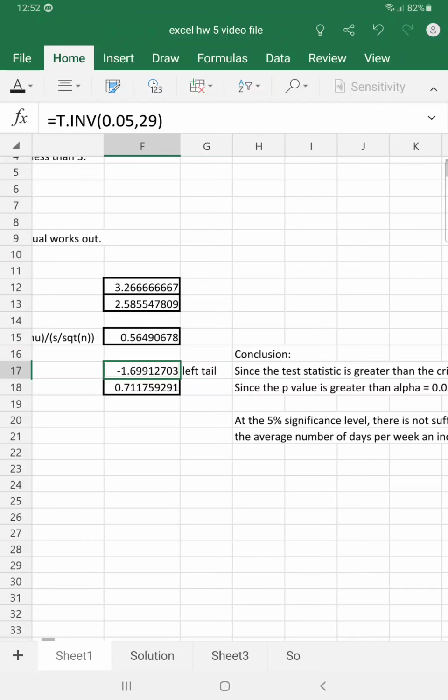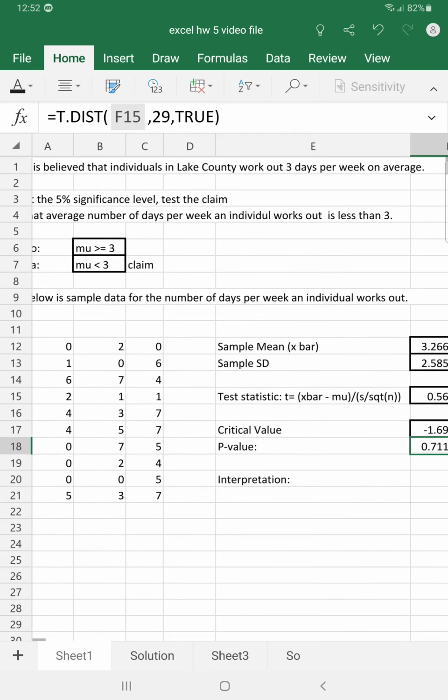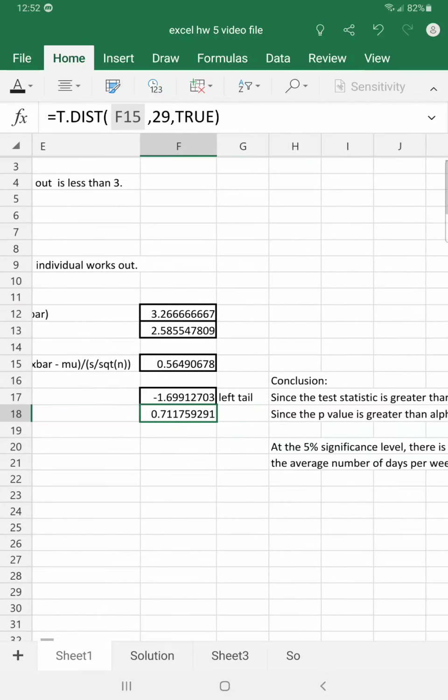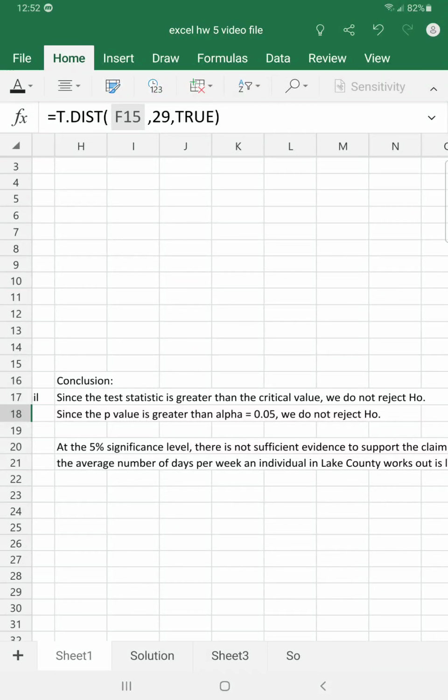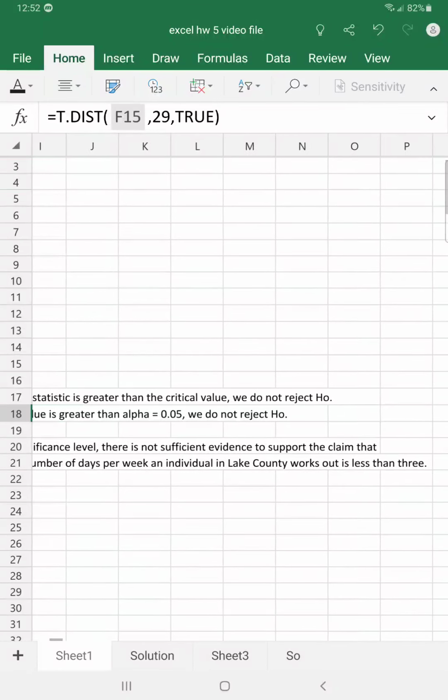Alternatively, we could use the p-value method, and our p-value is 0.712. Now, this value is greater than alpha. Remember, alpha comes from up here. It's the 5% significance level. 5% is 0.05. So, since the p-value is greater than alpha equal to 0.05, we do not reject H sub 0. And finally, we can make our conclusion and interpret this. At the 5% significance level, there is not sufficient evidence to support the claim that the average number of days per week an individual in Lake County works out is less than 3.